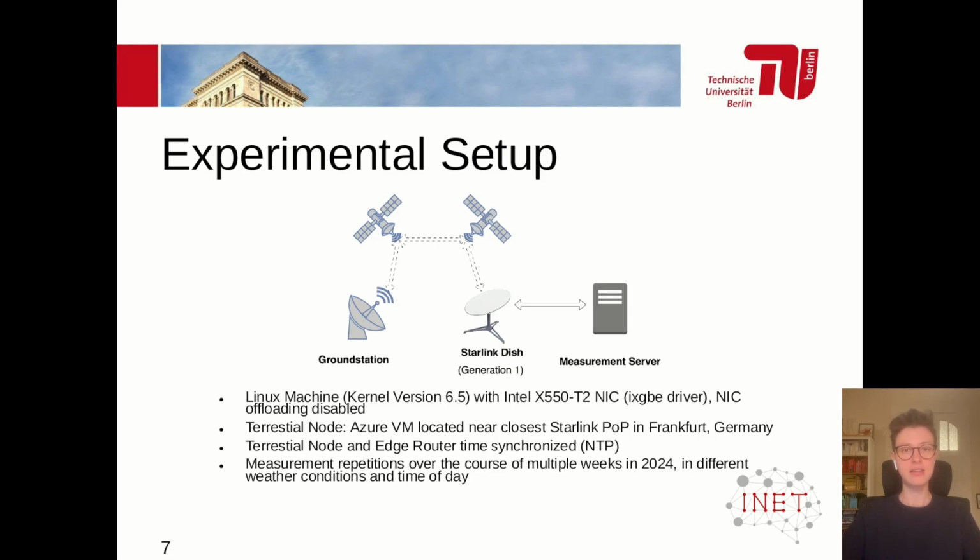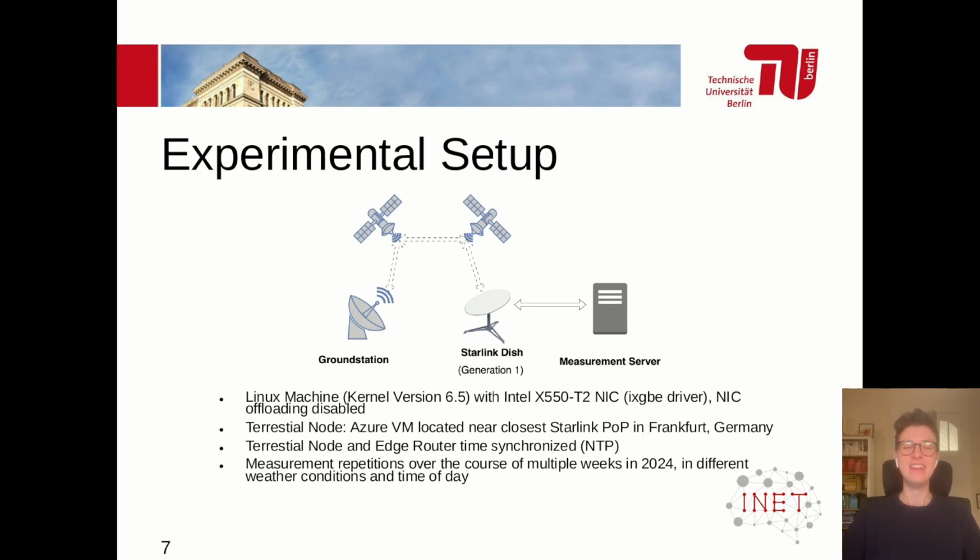In our experimental setup, as mentioned, we had access to a Generation 1 dish, which was mounted on a pole and had no obstructions. We connected this directly to our measurement machine, which was an Ubuntu machine with a 6.5 kernel and an X550-T2 Intel NIC.